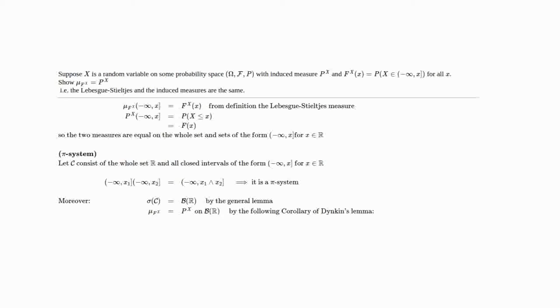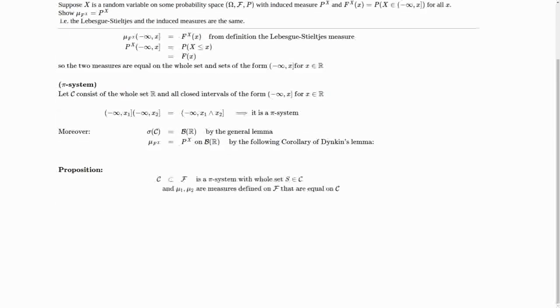And so now all we need to do is to note the following corollary of Dynkin's lemma to complete it. Suppose that we have a pi system C of subsets of the event space F with whole space S, in this case R, in C, and mu1 and mu2 are measures defined on F that are equal on C. Then in fact mu1 and mu2 are equal on sigma(C), and from above we just noted that sigma(C) is the Borel sets on R.